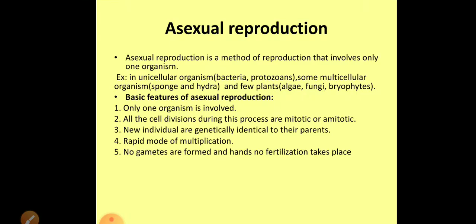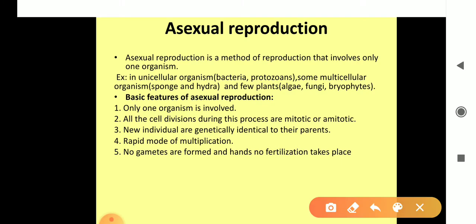As I have already told you, in asexual reproduction, only one parent is involved, only one organism is involved. It is found in the lower organisms, right? Like bacteria, fungi, sponge, hydra, etc. And some few plants such as algae, fungi, and bryophytes.